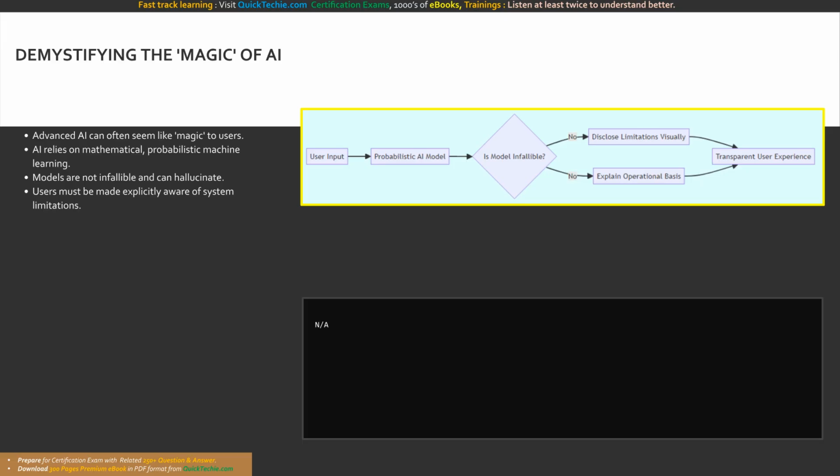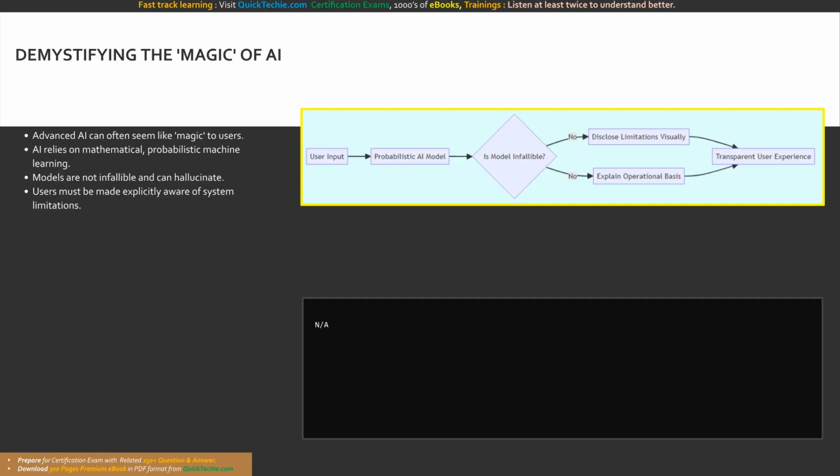Because AI models are probabilistic rather than deterministic, they are not infallible. They predict the next most likely token based on vast amounts of training data, which means they can hallucinate or produce unexpected results. A transparent AI solution does not hide these limitations behind a sleek user interface. Instead, it brings them to the forefront.